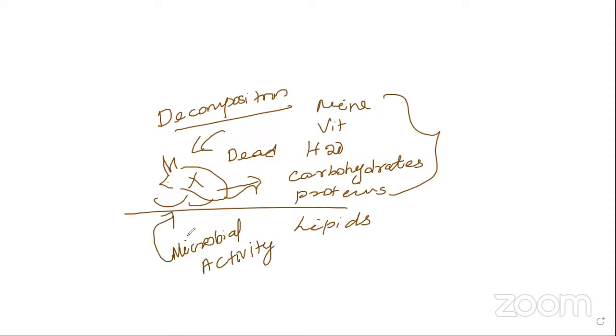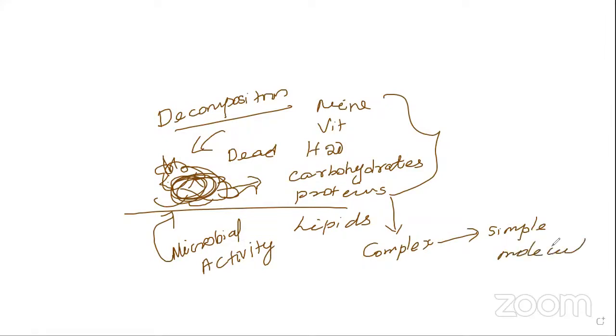Upon the animals, what happened? It is completely degraded after 3 to 5 days. Completely converted into complex molecules. These complex molecules are also converted into simple molecules. The process is called decomposition.